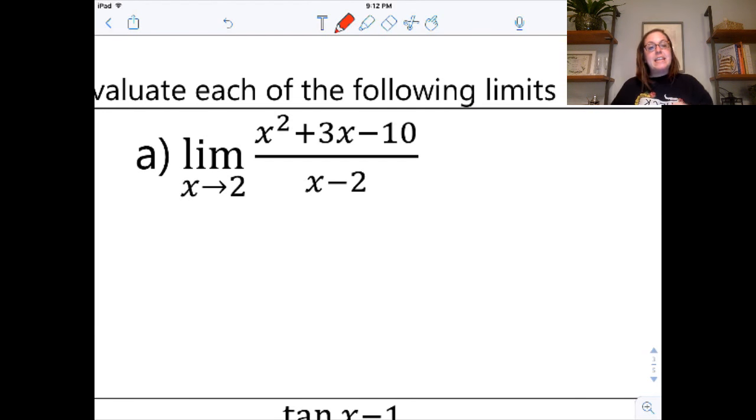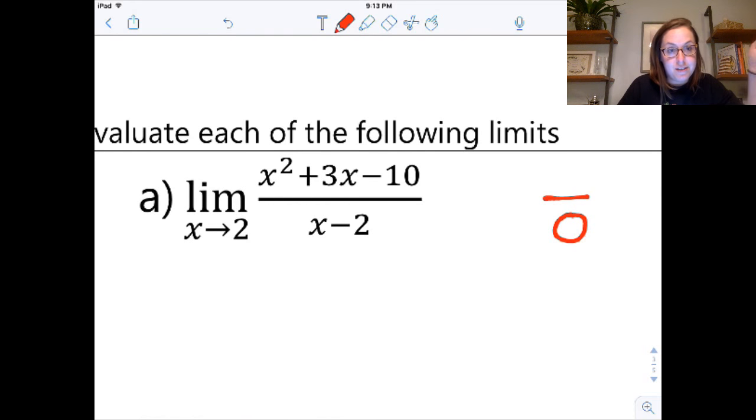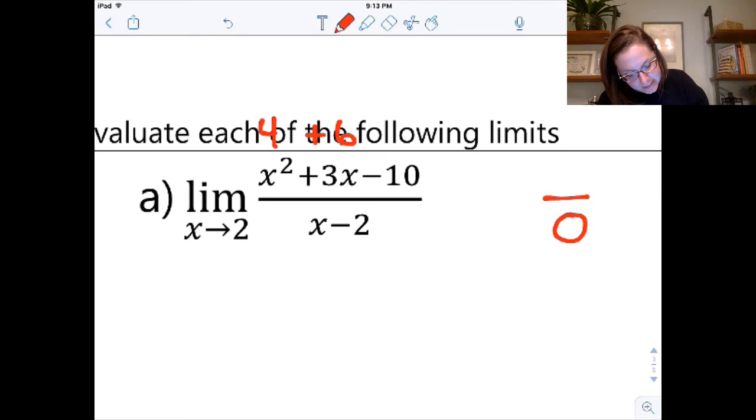So if I take this one, the limit as x approaches 2, let's try direct substitution. In my denominator, I see I get 0. That doesn't automatically mean that I should start factoring. That could mean that it's a number over 0 and it's a vertical asymptote. Now, if I plug into the numerator, I get 4 plus 6 minus 10, and that actually would give me 0. So I get an indeterminate form.